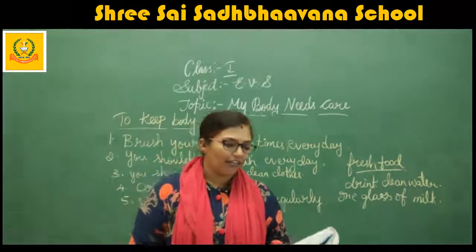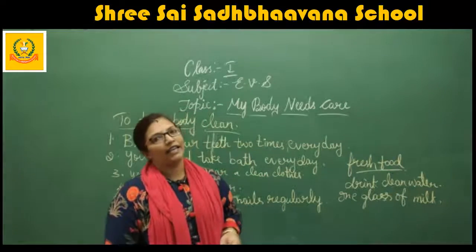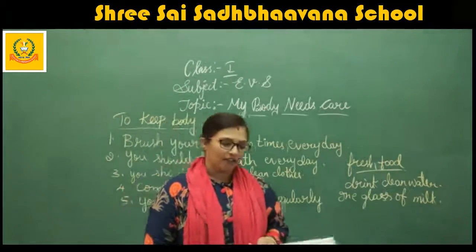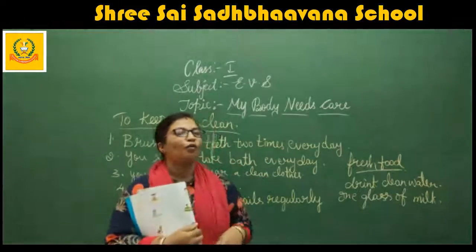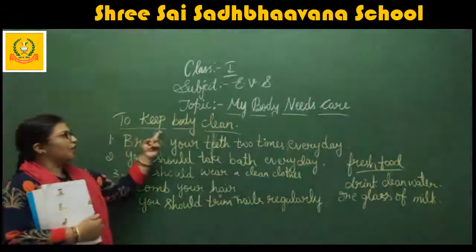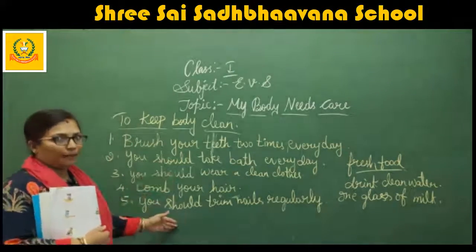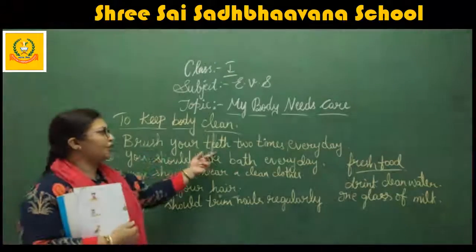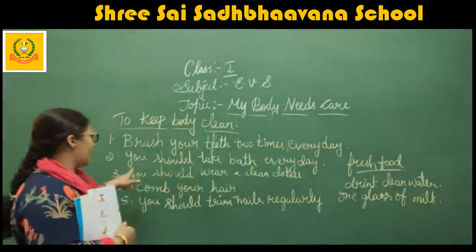So once we revise what all we should do for being healthy and clean. We should take care of our body. How should we take care of our body? We should keep our body clean by taking these precautions. Brush your teeth twice a day.